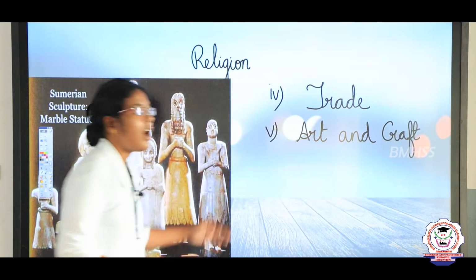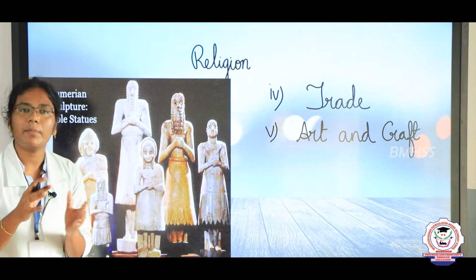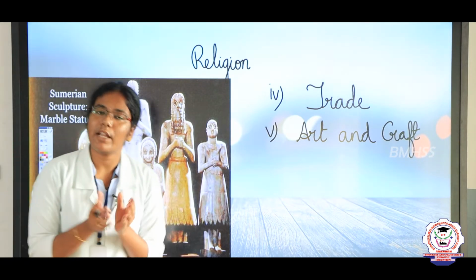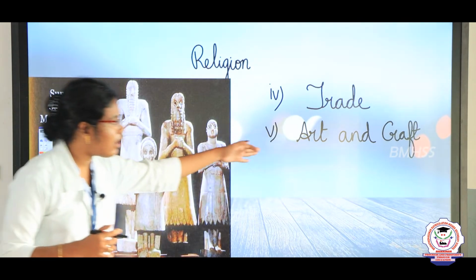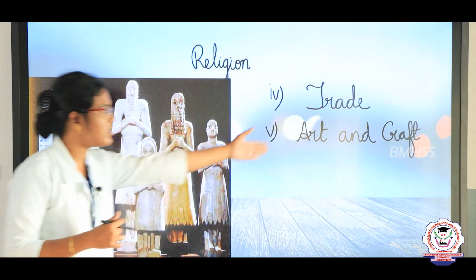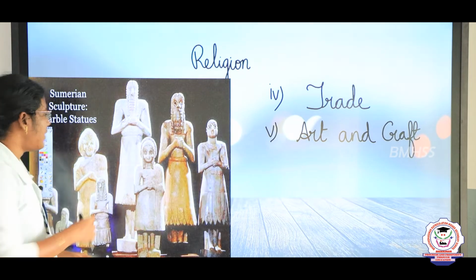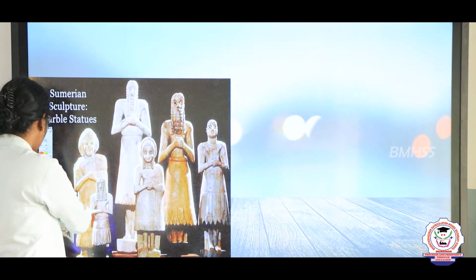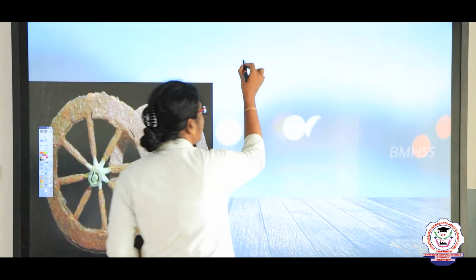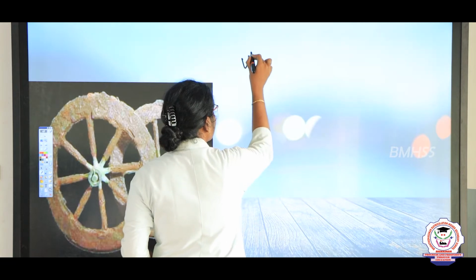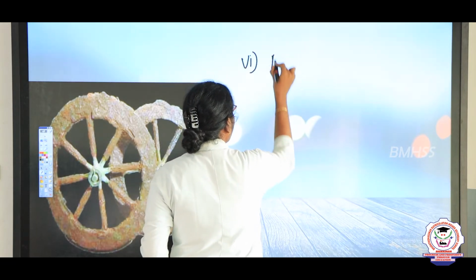The fifth point is art and craft work, which means the people there should have invented new things, the handicrafts, as we say. So this is the characteristics of a civilization. They need to invent the new things. The sixth point is they need to invent the new things.